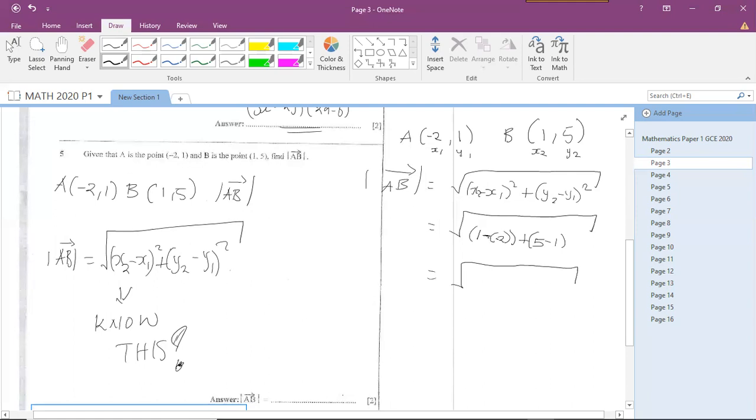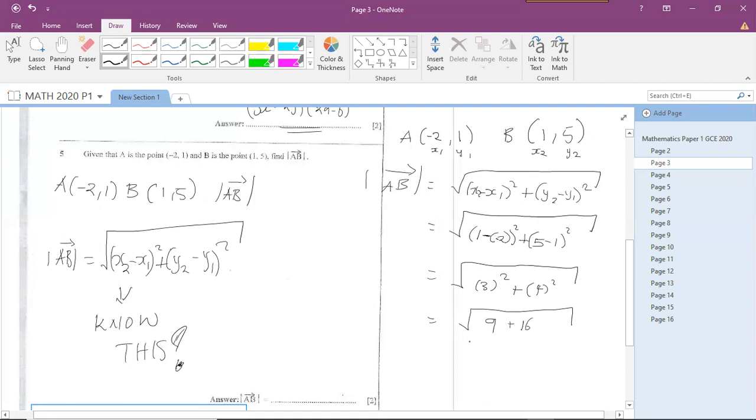So what you're going to end up with, if you expand to be positive, it will be 1 plus 2, which will be 3, and there's a square in the formula. So it will be 3 squared plus, open brackets, here you're going to have 4. 5 minus 1, 4 squared. Then you say root of 3 to the power of 2 is 3 times 3, which is 9, and 4 to the power of 2 is 4 times 4, which is 16.